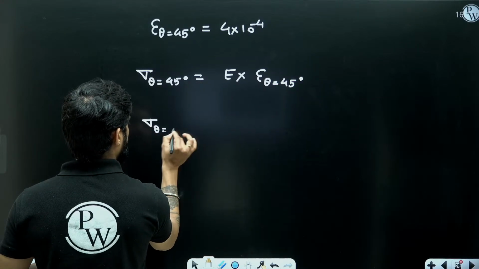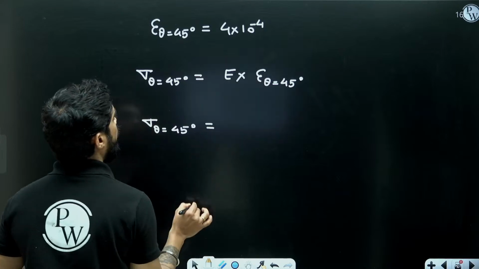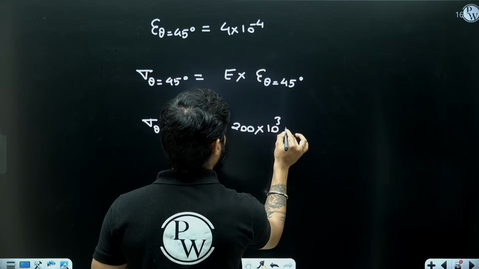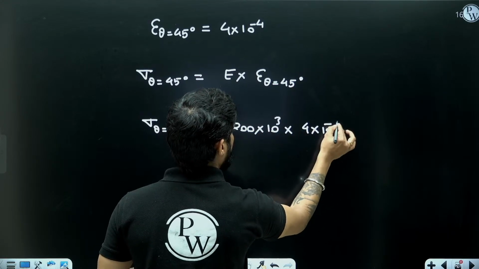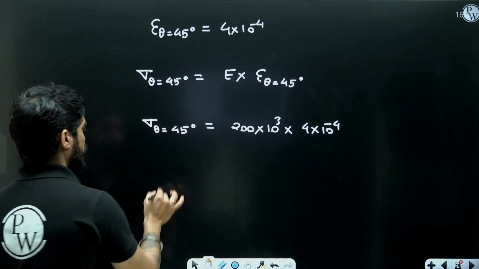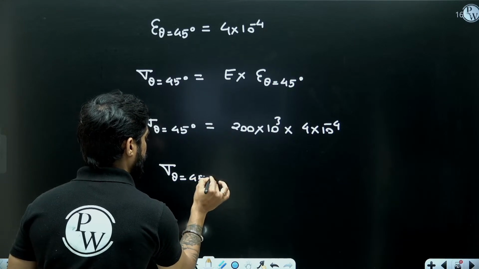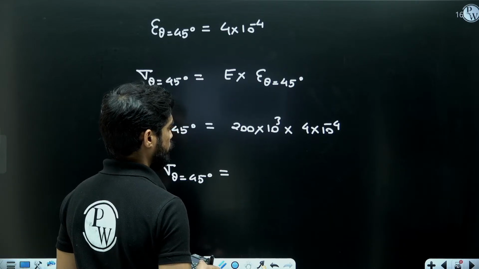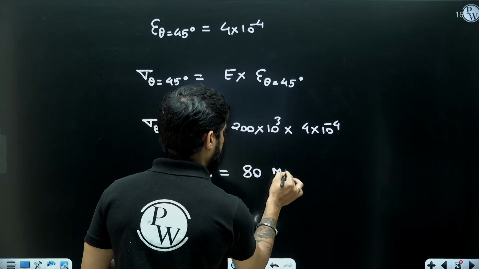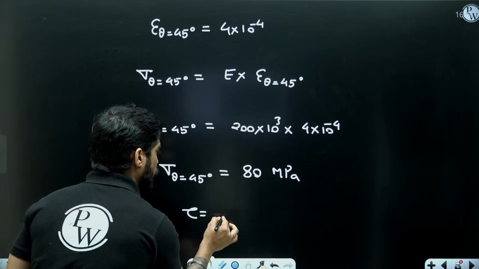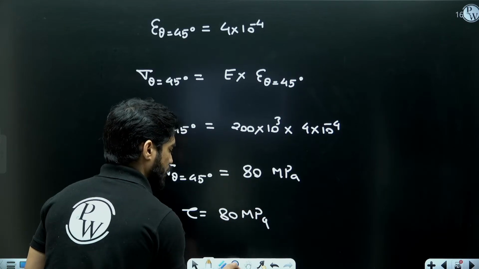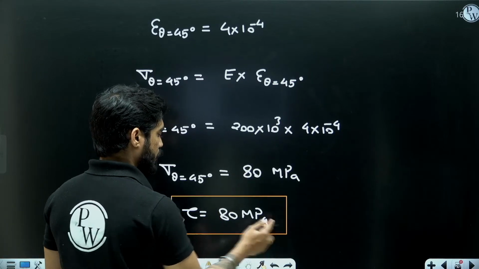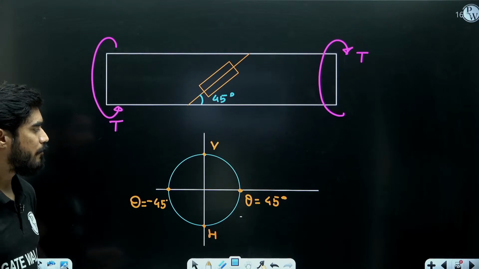So sigma at 45 degree will be equal to 200 into 10 to the power 3 into 4 into 10 to the power minus 4, right? So sigma at 45 degree will be equal to how much? 80 megapascal. Means tau will be equal to 80 megapascal, because under pure shear, sigma at theta equals to 45 degree is tau only.